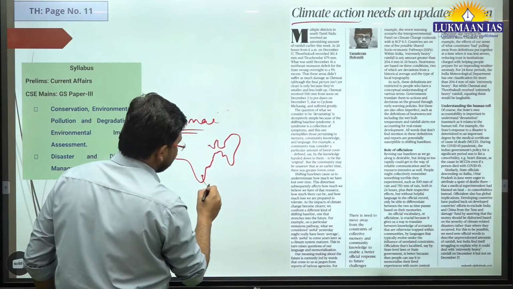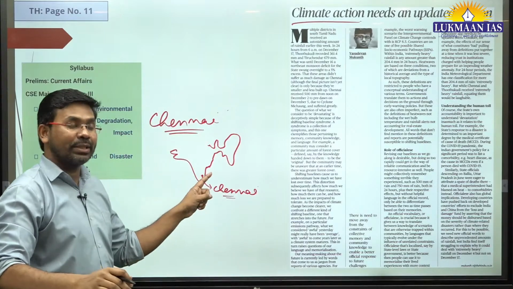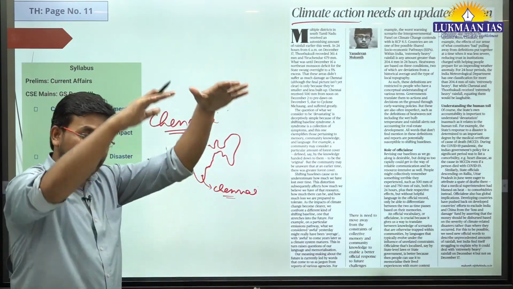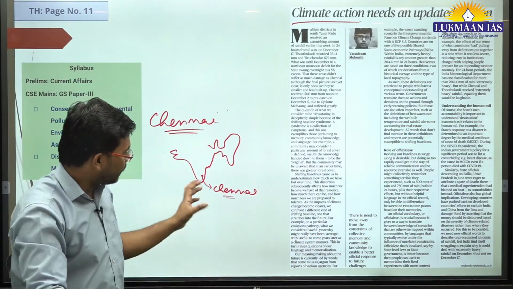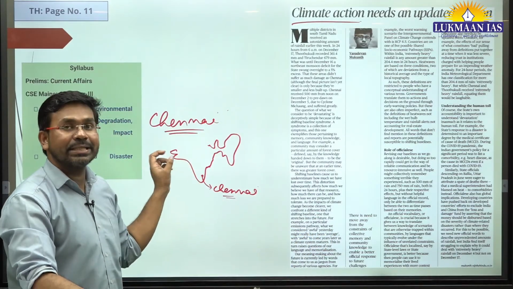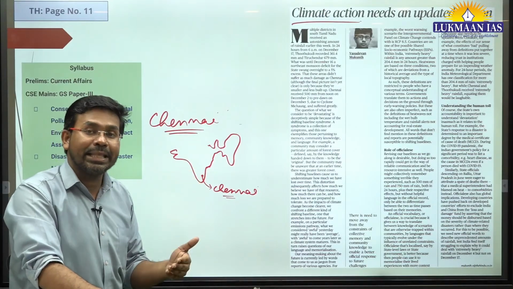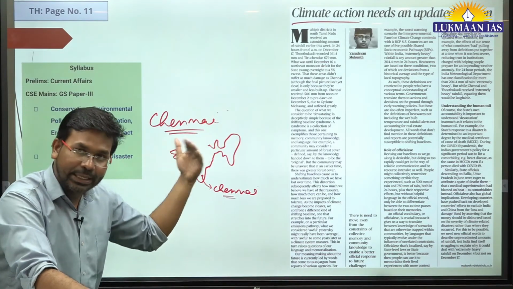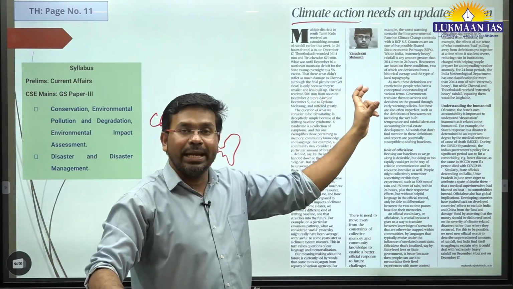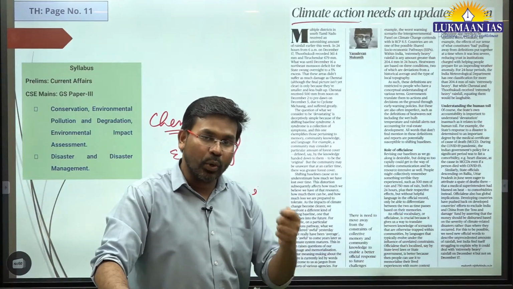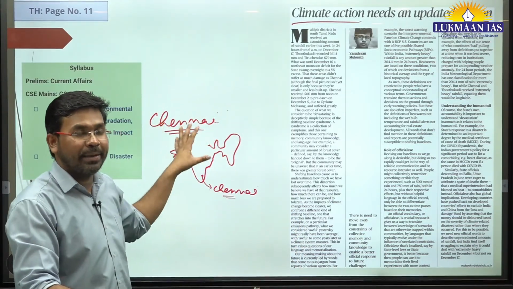So this is where Chennai is located. In Chennai, a cyclone hit because of huge rainfall, and the city got flooded. This is an urban problem that happened in Chennai. So how do we tackle the urban problem? The author here says that we need a changed dictionary, an updated lexicon. Why? Because we need to understand the recent happenings that are leading to these kinds of climate disasters.